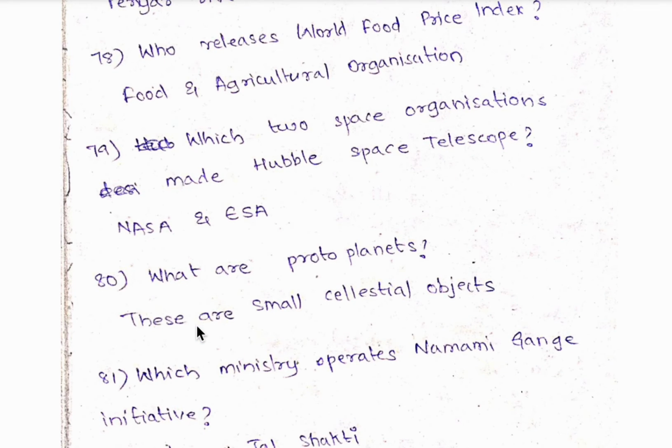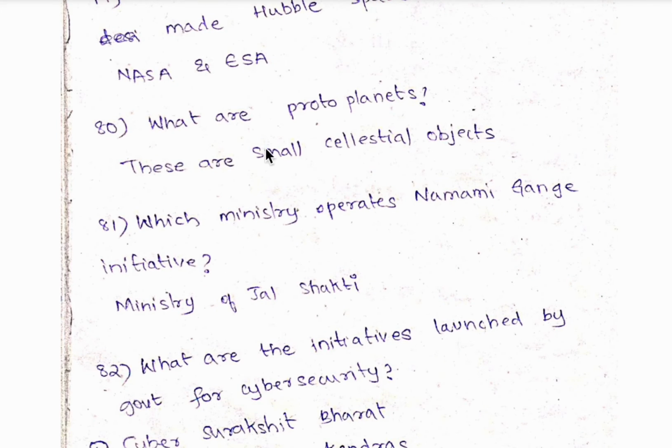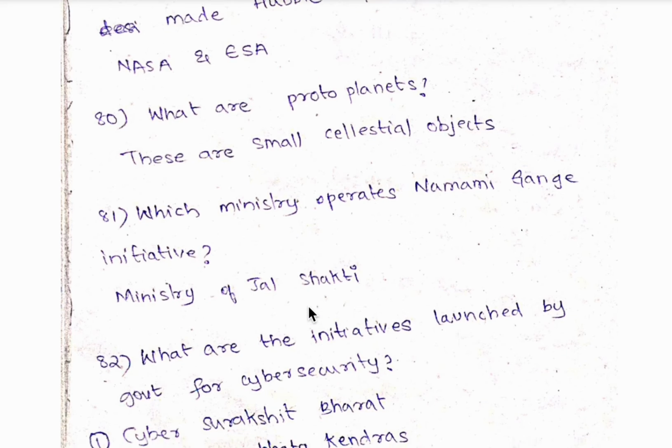79th question, which two space organizations made Hubble Space Telescope? It is NASA and European Space Agency. 80th question, what is protoplanets? These are the small celestial objects. 81st question, which ministry operates Namami Gange initiative? So, it's the Ministry of Jal Shakti.